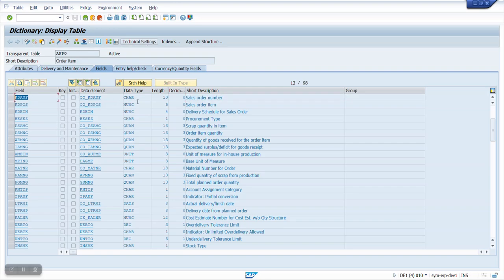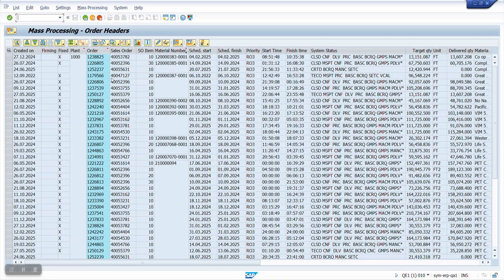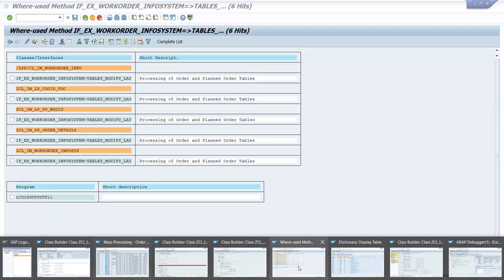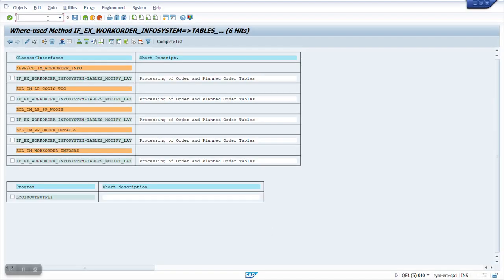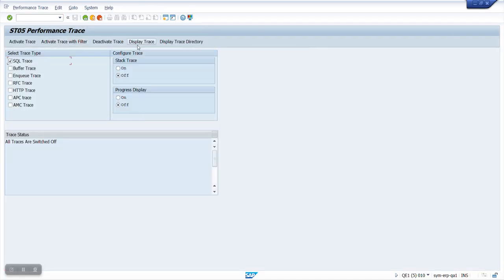So how did I do this? I need to run this first in SAP and use the transaction SD05. When I went to SD05, I got some hits. In here, let's just display it.